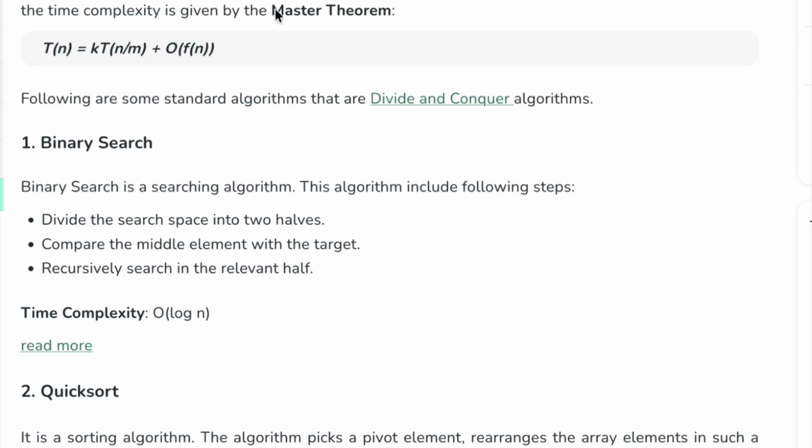Then there was this where the master theorem is used. It's used in divide and conquer. And there was also a question based on this formula where you actually apply the master theorem and find out the time complexity for that particular equation. Okay, so there were two questions based on this topic.